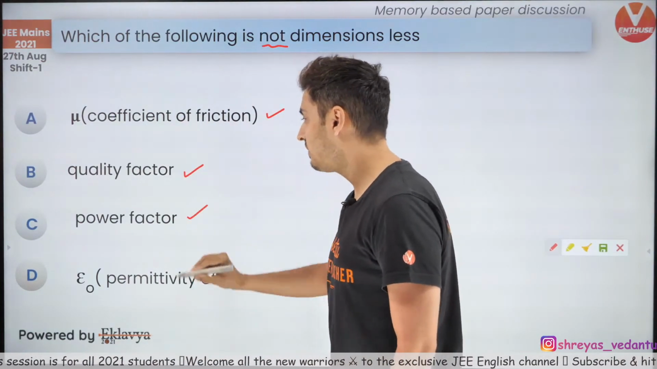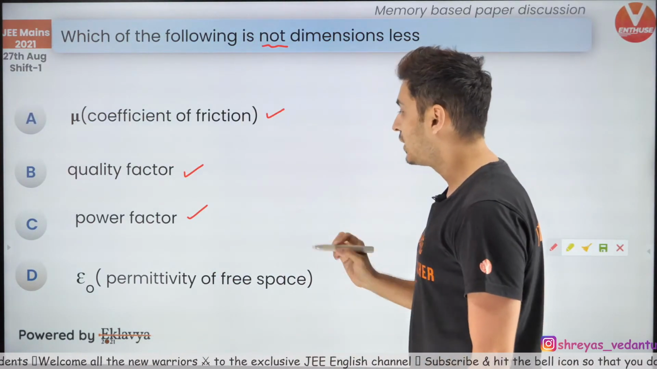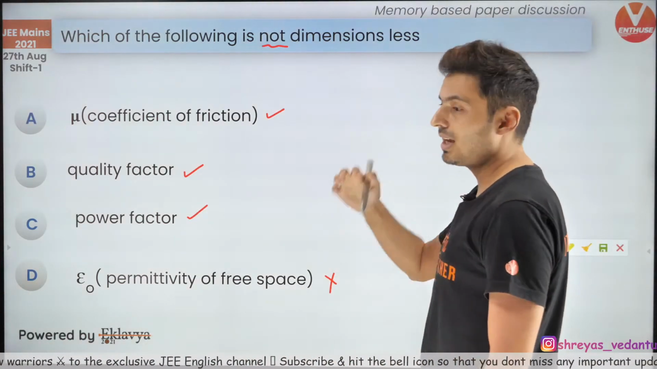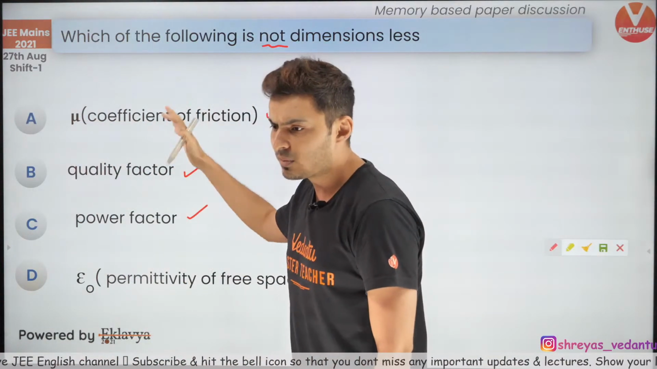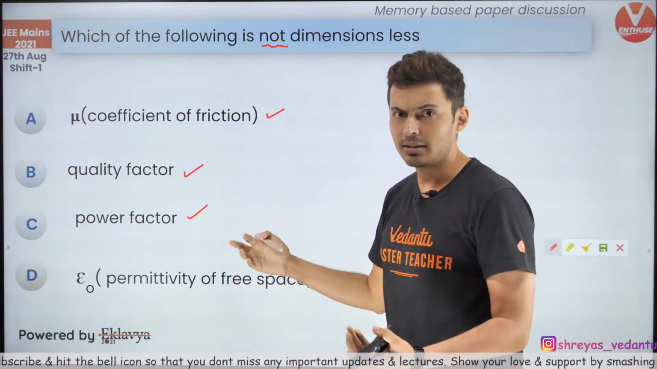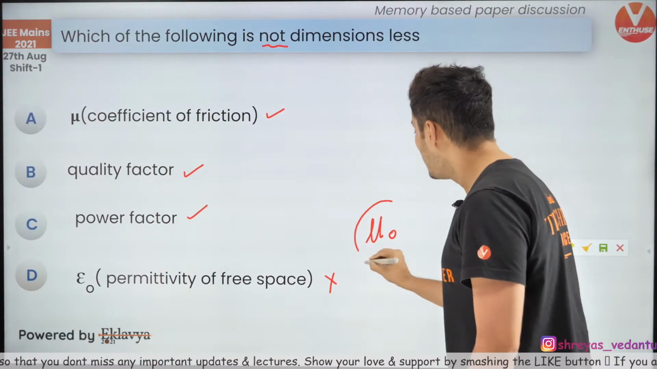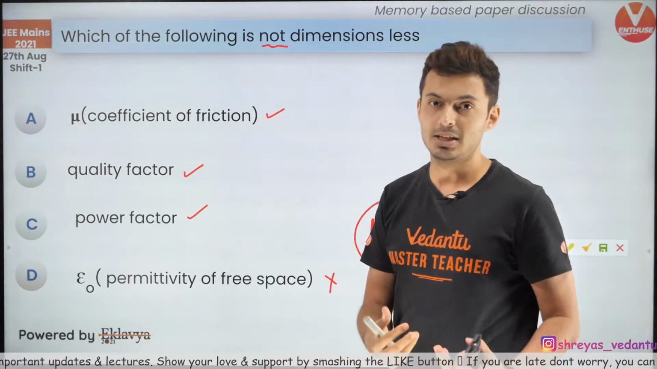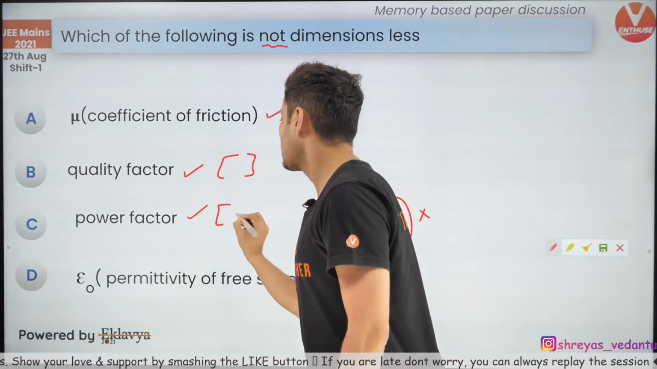Quality factor, power factor are also dimensionless. Only permittivity has dimensions. So this is the odd man out, the one which does not have no dimensions. I'm guessing these were the options given, but if it was something else, then things will change accordingly. If mu naught was given in the answer, then mu naught also has dimensions. Only these quantities over here are dimensionless.